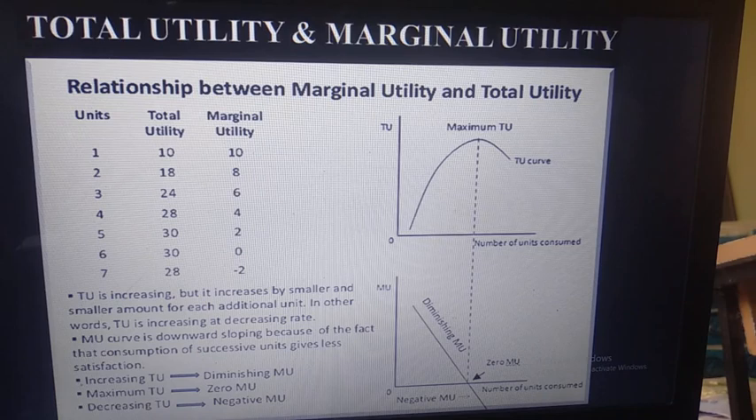Now see the relationship between the total utility and marginal utility. Here 3 points are mentioned with the arrow. First, increasing total utility: when the total utility increases, marginal utility diminishes. Second point is maximum total utility and 0 marginal utility. Here the total utility is maximum and my marginal utility is 0. Lastly, decreasing total utility: here the total utility decreases and my marginal utility enters the negative level, which we can call disutility or the dissatisfaction level.